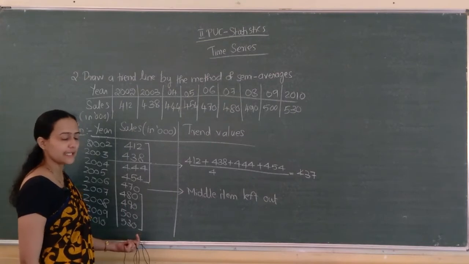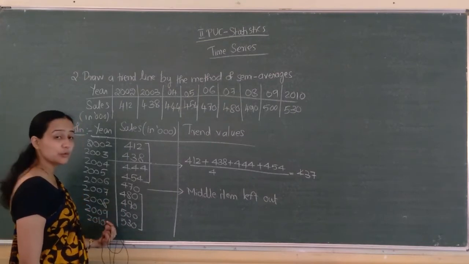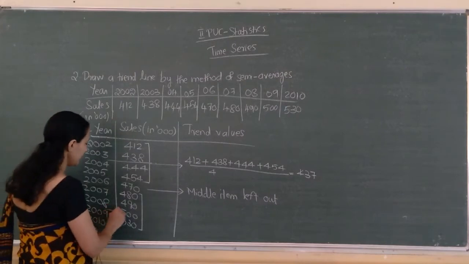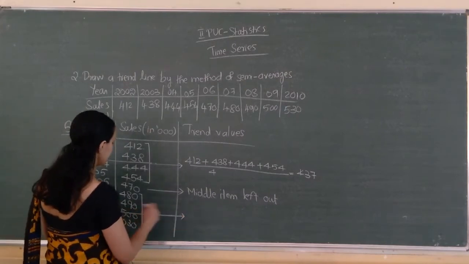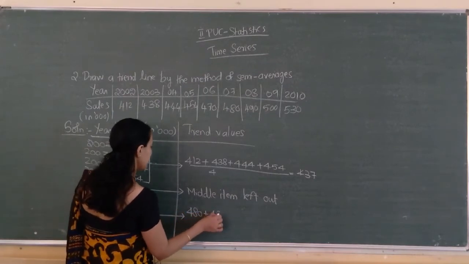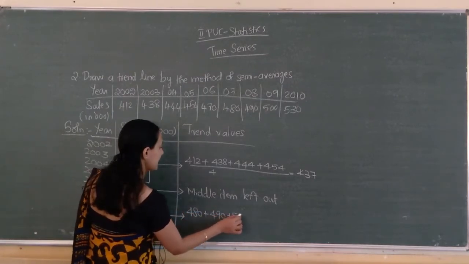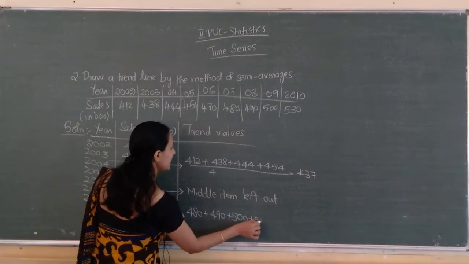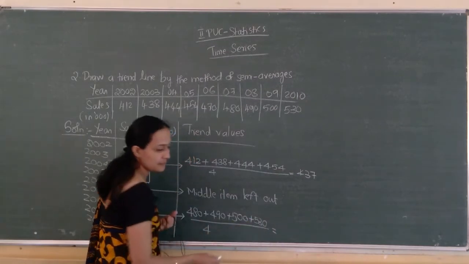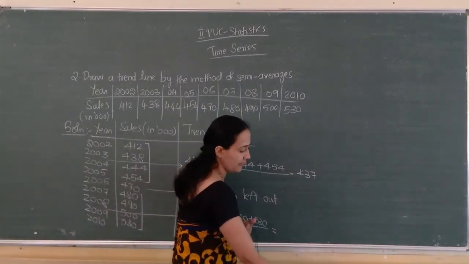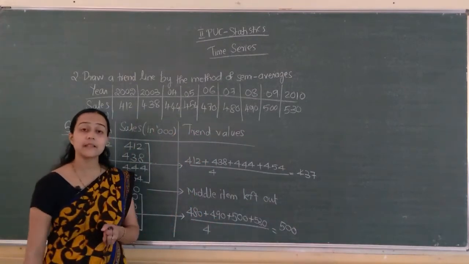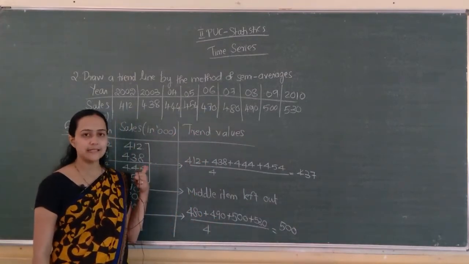Where do I have to write? I have to write in the middlemost, that is in between 2008 and 2009. So here I have to write 480 plus 490 plus 500 plus 530 divided by 4. The average of this is 500. Got it now? Hope this much is clear to you.